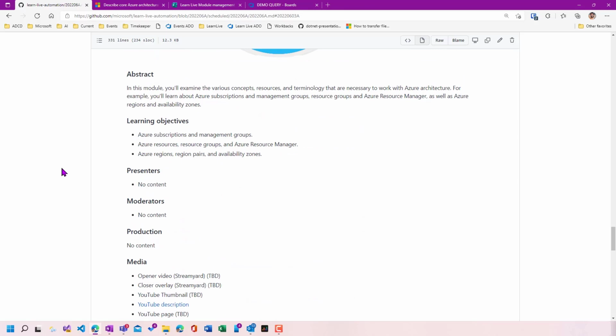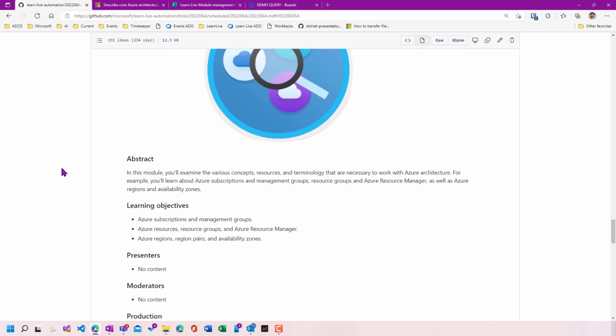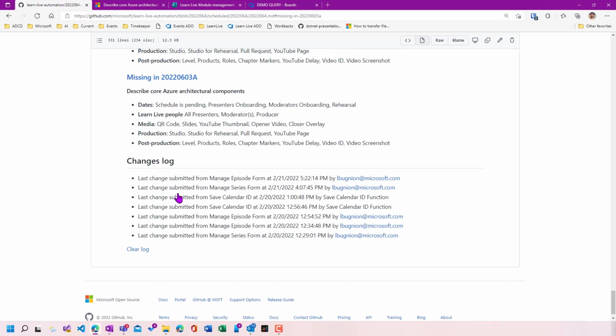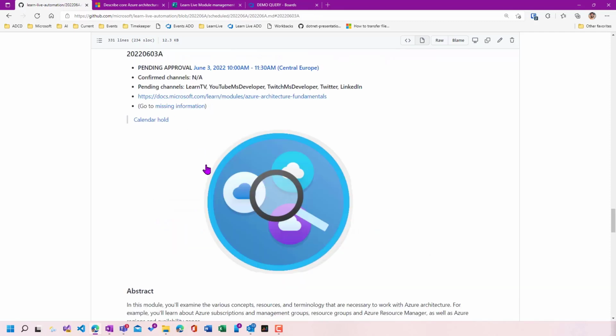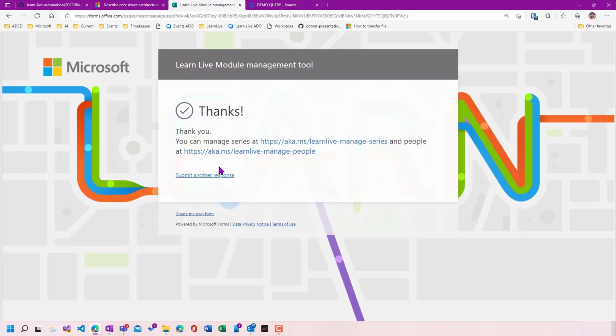I also have one section in the document that is generated automatically, which I call the missing information, which is keeping me on track with what I still need to do. And here we see that we need all the presenters, we need moderators, we need the producer. So a lot of information is missing. So let's go back to the form.